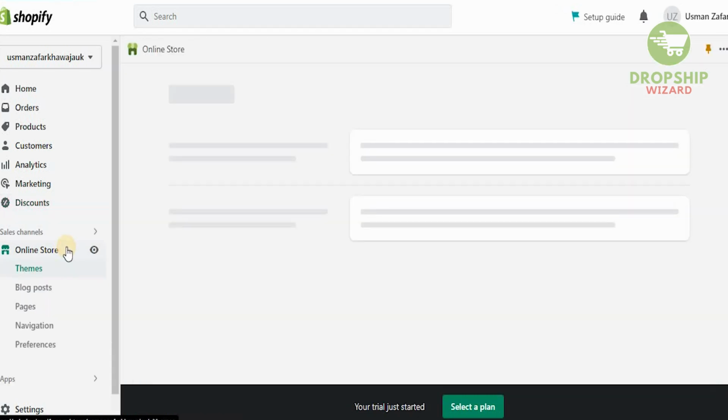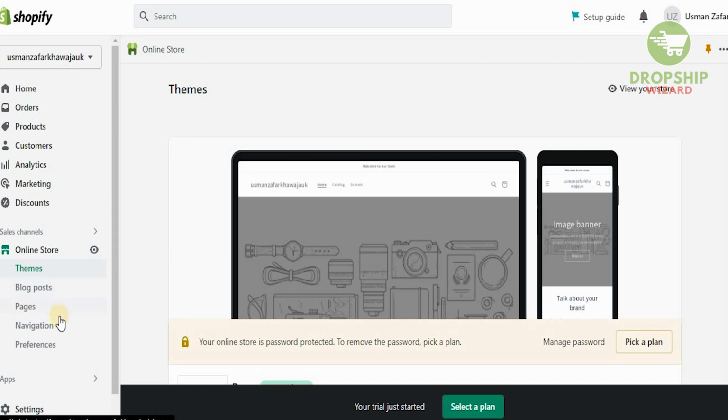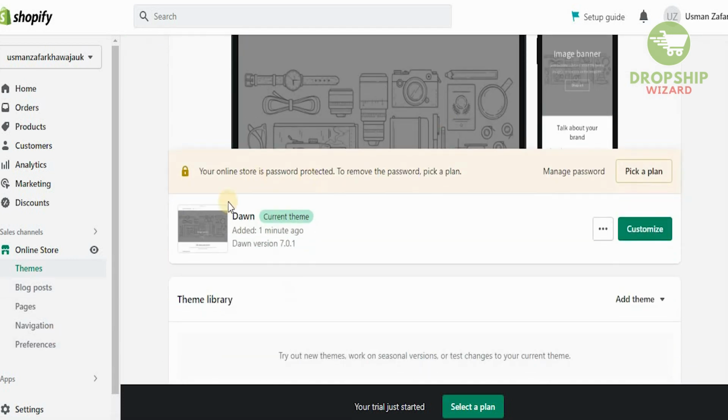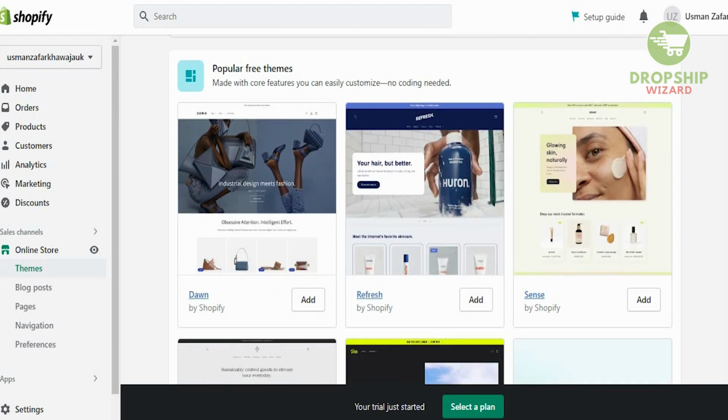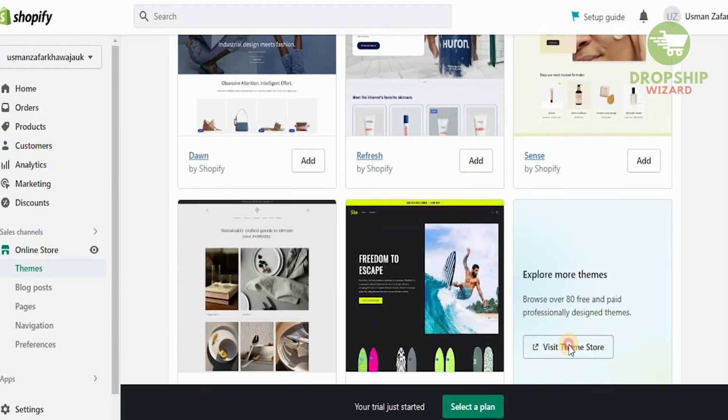The online store is a place where you can develop everything in regards to your store, from the themes, from the blog posts, from the pages, from the navigation, and from the preferences. Now, if I scroll down, you'll see that this is the current theme that we're using right now. But I love the fact that these guys have professional themes. Shopify understands what they want to do. If you want to visit their theme store, just click over here and you will get to the theme store.